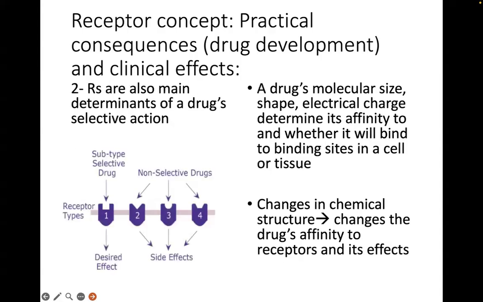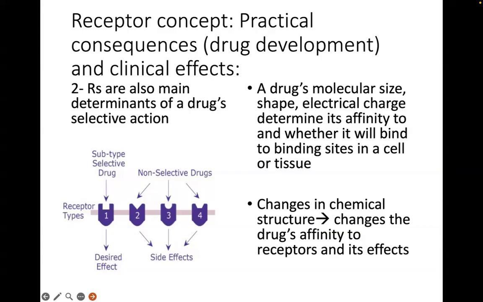No? The second consequence of this on clinical effects and potential drug development is the fact that receptors are also main determinants of a drug's selective action. No? So, meaning a drug's features or characteristics in terms of maybe its molecular size, its shape, and electrical charge will determine its affinity to its particular receptor.